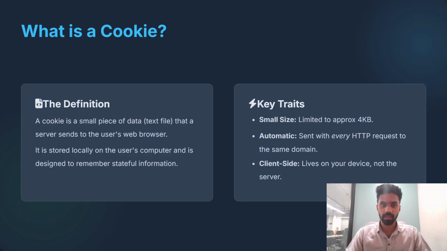A cookie holds very little data, limited to approximately 4 KB or something like that. It will be sent automatically with every HTTP request. The cookie is saved on the client side and lives on our device, while the server side is the session.